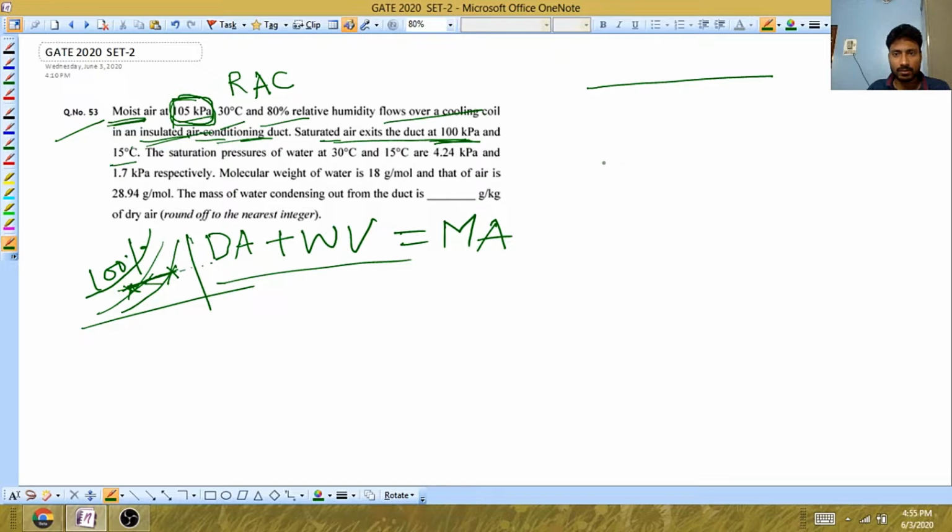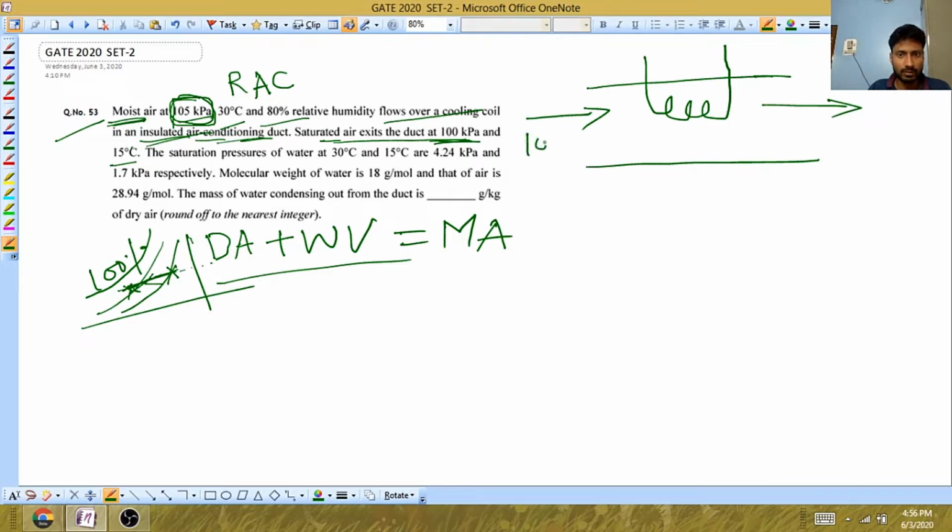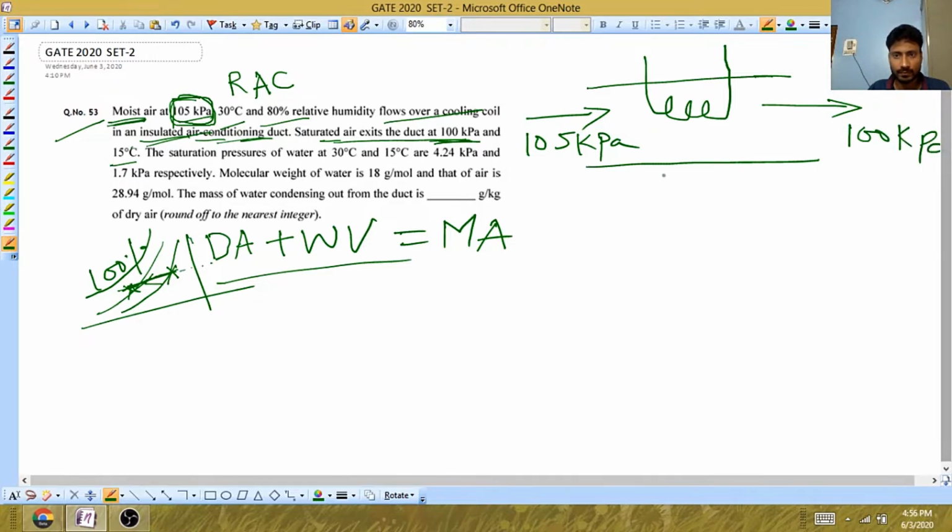Okay, so the rough sketch is observed this way. The air enters in this way, air leaves in this way. The pressure here is 105 kilopascals. Here the value is 100 kilopascals. Temperature is 30 degrees Celsius. Here temperature is 15 degrees Celsius.